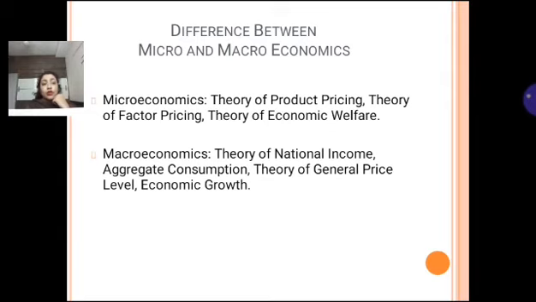Now when we talk about macroeconomics, we are talking about the whole country. So national income will be calculated for the whole country. Theory of national income, aggregate consumption: what is consumption? Whatever is spent on consuming something, right? So aggregate consumption means overall consumption of the country. The theory of general price is again related to the price level which is present in the country. So that is also calculated for the whole country, not for individual microeconomic units, right? So that is macroeconomics.